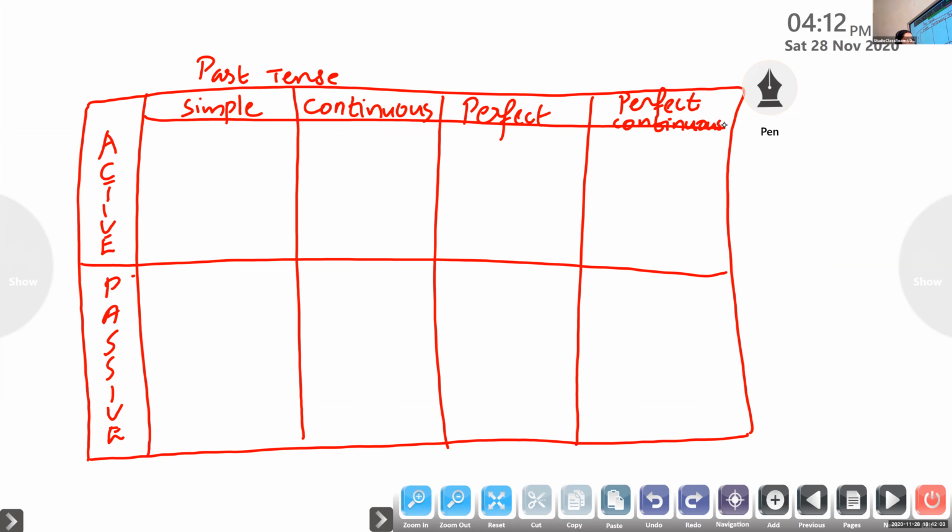So you have a sentence here. Change the same sentence into its simple past form. Who is going to help me? John collected money. Simple past form: subject plus past form of the verb plus object. So, John collected money.